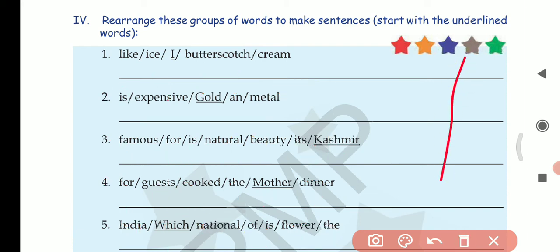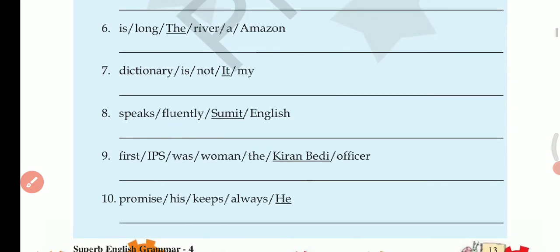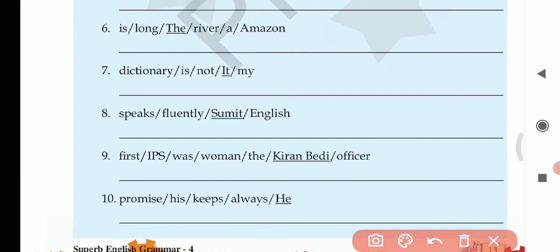Next, question number 6. Is long the river Amazon? So the Amazon is the name of the river.